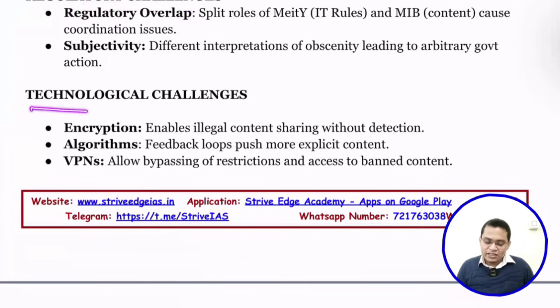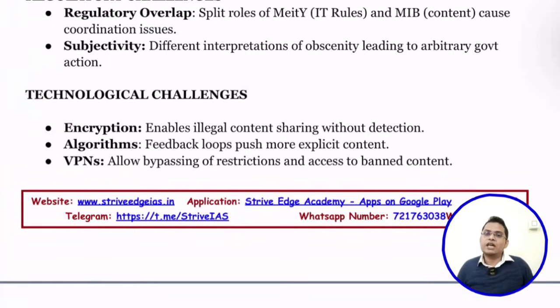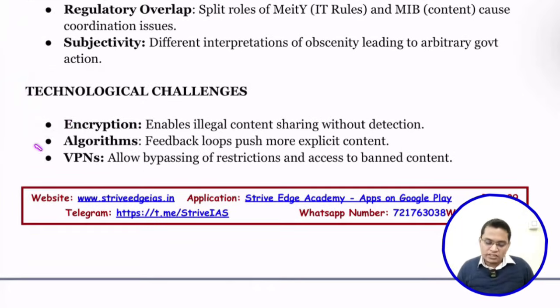Next is technological challenges. Some platforms are using advanced encryption, which prevents detection of illegal sharing. Next is the algorithm: a feedback loop pushes more explicit content. The more the content is obscene or nude, the more people like it and share it, and that is what led the algorithm to further push such content.